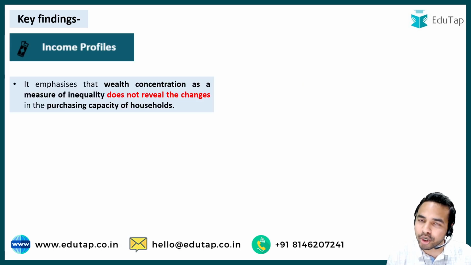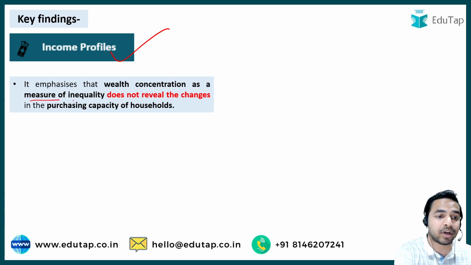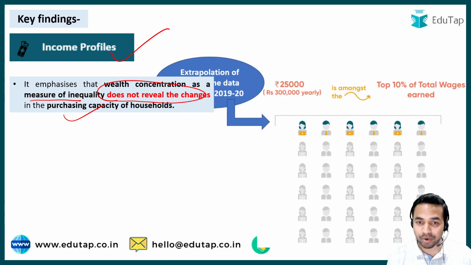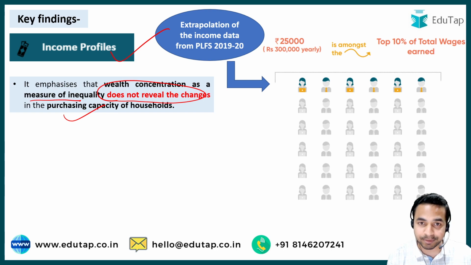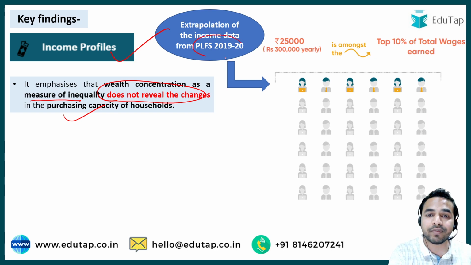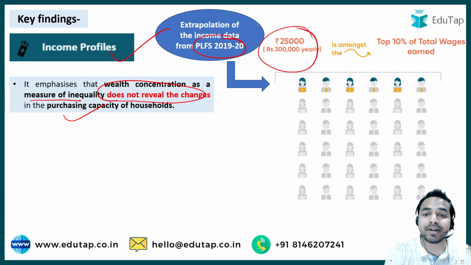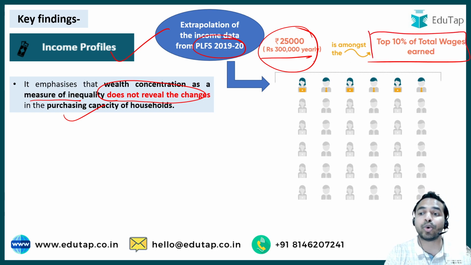So now moving on to the key findings of this particular report, we will first of all discuss the income profile. So guys, this report says that the wealth concentration as well as the measure of inequality does not reveal the changes in the purchasing capacity of households. This is one of the very important key findings from this particular report. As you can see here, when we extrapolate this data from the PLFS survey 2019-2020, this report says that the people who are earning 25,000 per month, that means rupees 3 lakh yearly, are basically amongst the top 10% of the total wages earned.